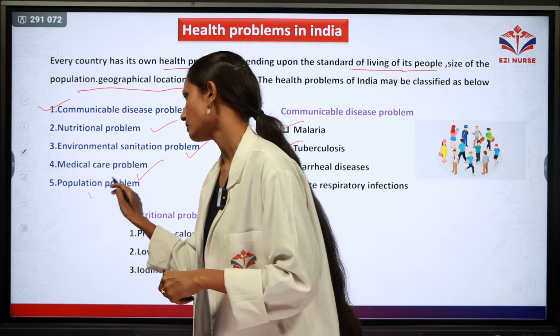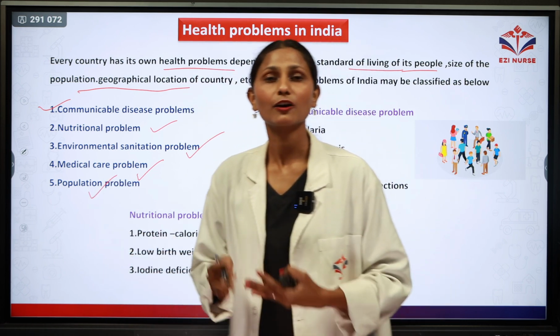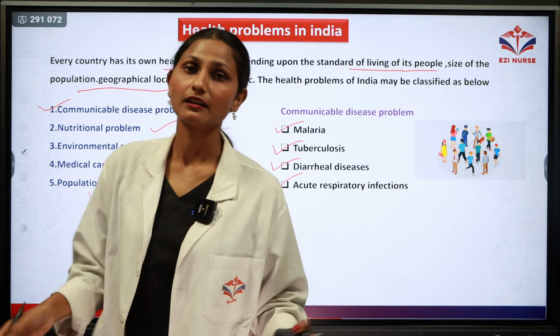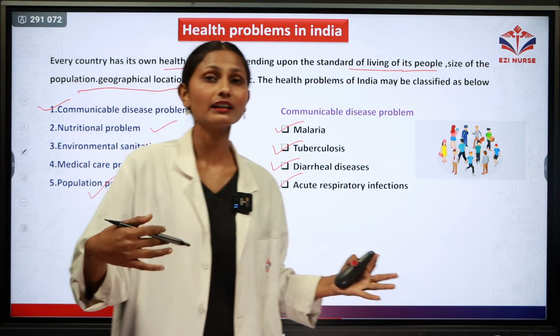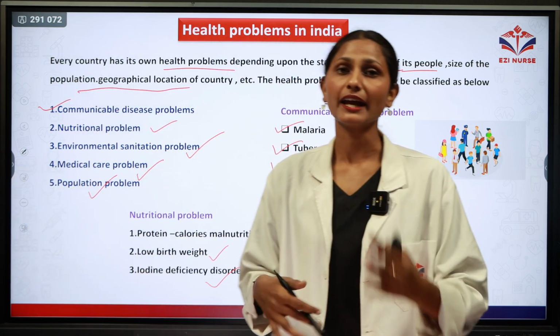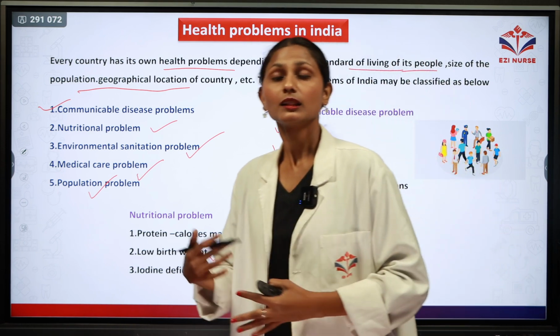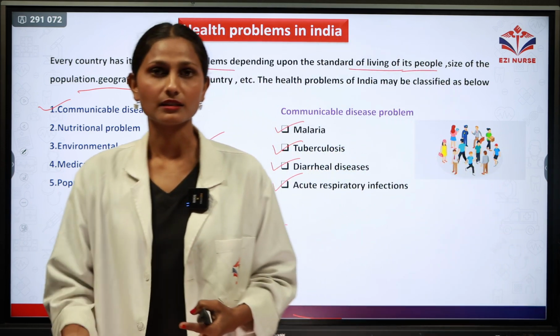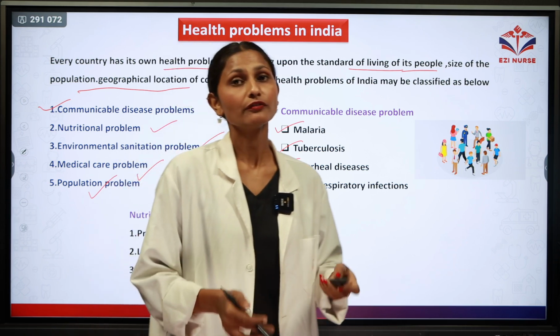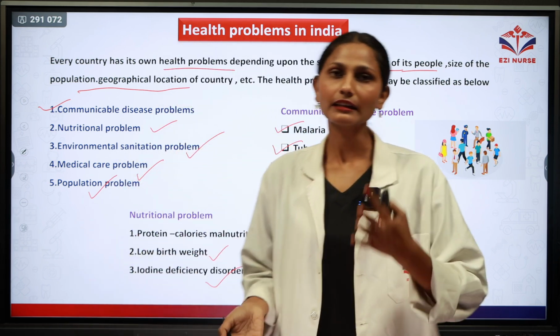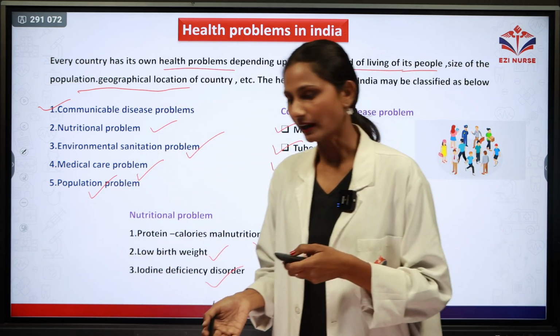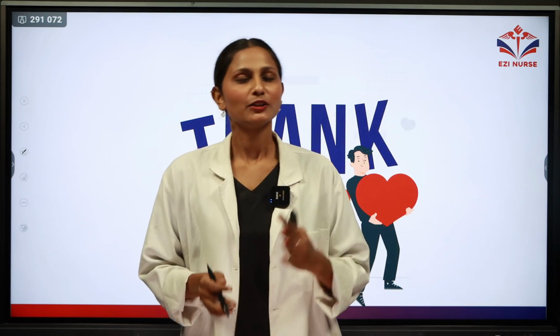Next one is the population problem. Because people are not aware of family planning methods, and because they are not educated, population explosion is arising day by day, and the population of India is increasing. So these are the problems of India, and I think this question can come in the exam for 5 marks. This is all about today's session. I hope you have understood.